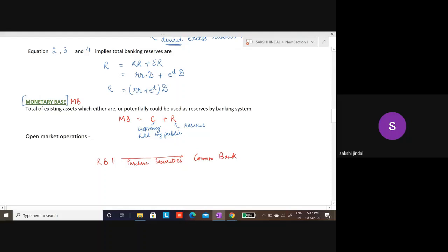So RBI purchases securities from commercial banks, and in return RBI gives money to them. RBI will give them some credit, so that will increase the money supply. When RBI purchases securities, it will lead to an increase in money supply. On the other hand, if RBI sells securities, commercial banks will pay RBI, and that will lead to a fall in money supply in the economy.